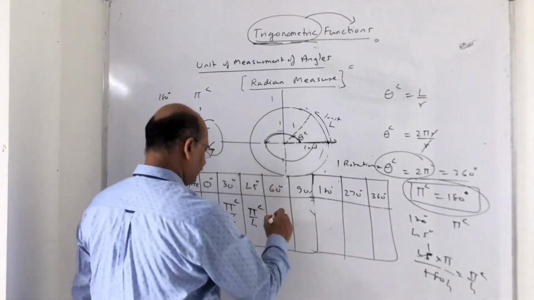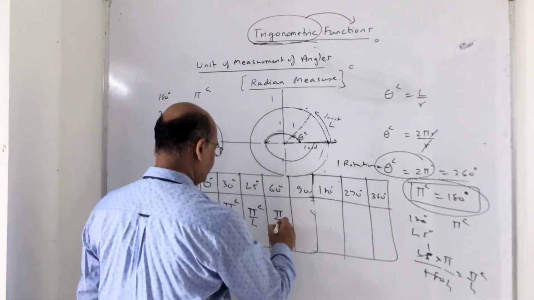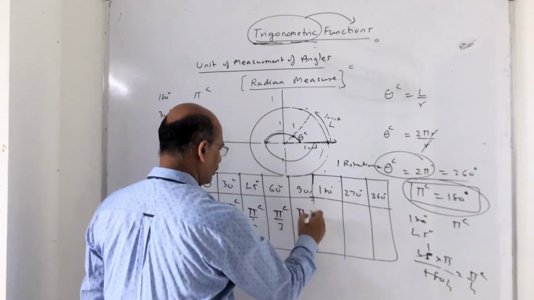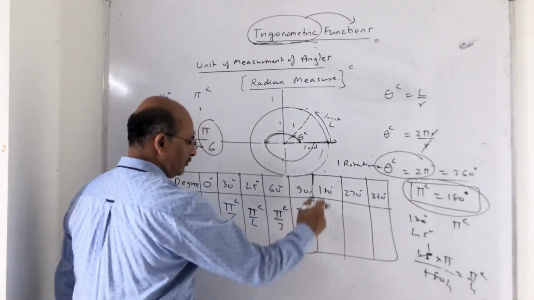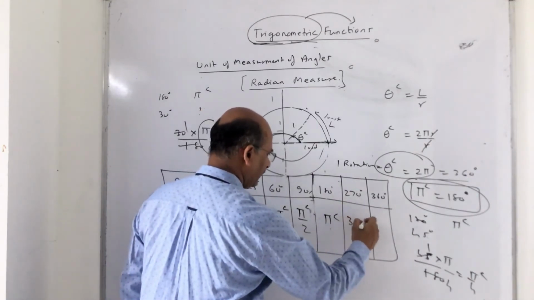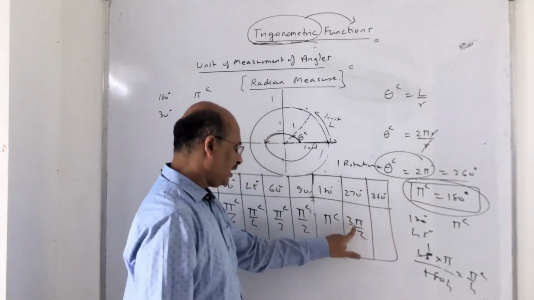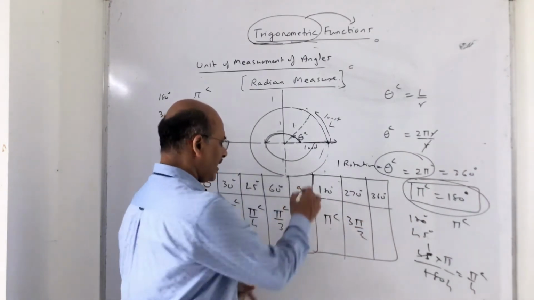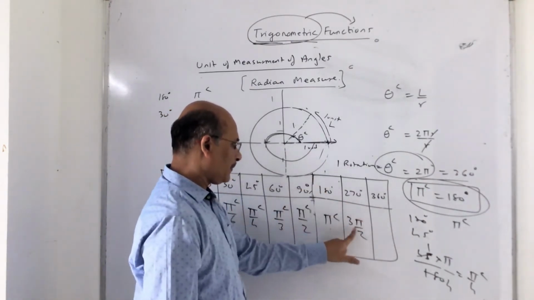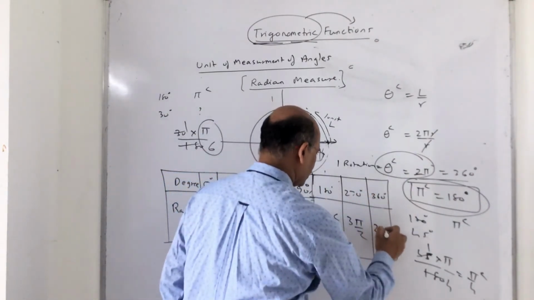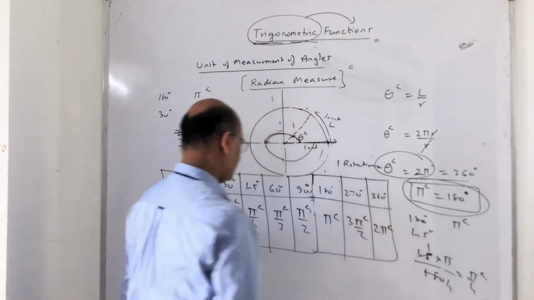Similarly, 60 degree is nothing but pi upon 3 radians. 90 degree, pi upon 2 radians. 180 degree, pi radian. 270, 3 pi upon 2, because 90 into 3 is 270. Pi upon 2 is 90 degree, correct or not? Pi upon 2 is 90 degree. So what is 3 pi upon 2? 270 degree. And 360 is nothing but complete one rotation, that is 2 pi radians.